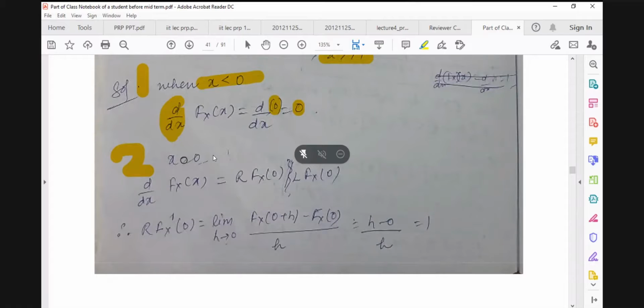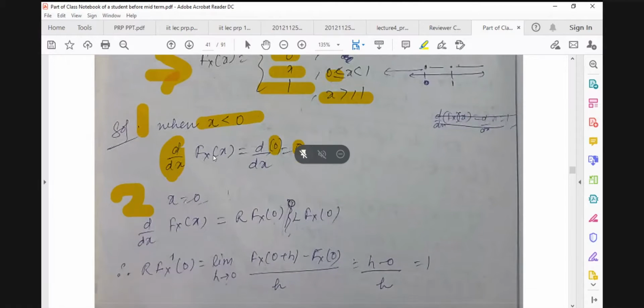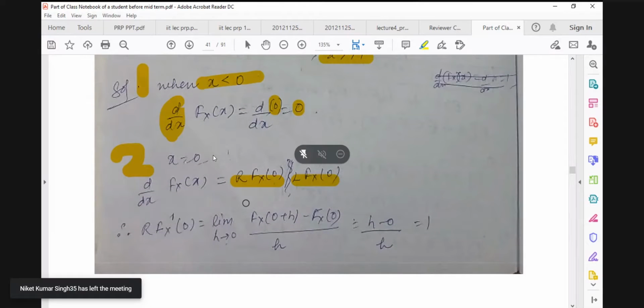If x is equal to 0, then we have to check by calculating its right hand derivative and left hand derivative. If you remember the definition of the right hand derivative from 12th, where you differentiate with the help of first principles, the basic definition of the derivative is this: if f of x is a function and you want to calculate its derivative, then it is f of x0 plus h minus f of x0 upon h.